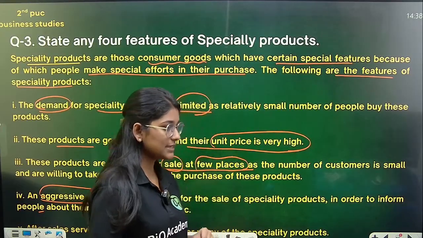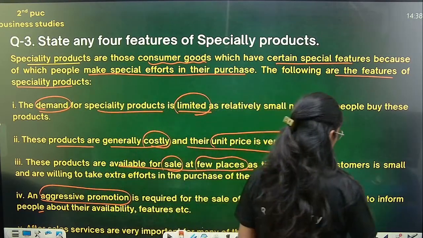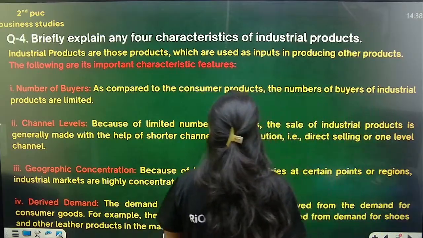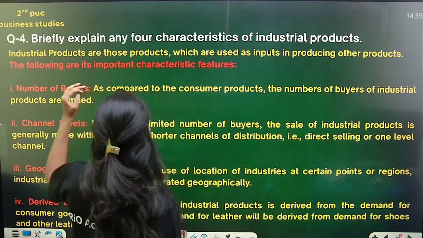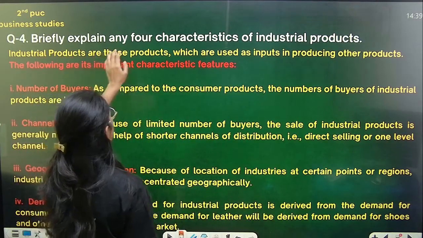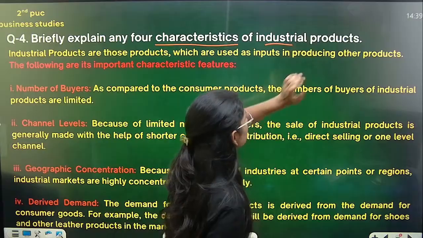Okay, so next let's move with the next question now. So they might ask for the next question is what? Next question is briefly explain any 4 characteristics of industrial products.